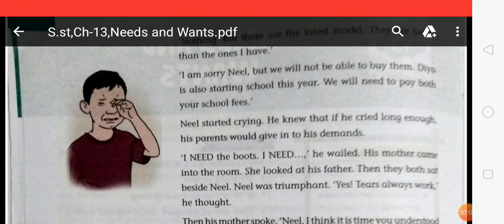I need the boots, I need them! He wailed. His mother came into the room. She looked at his father. Then they both sat beside Neil. Neil was triumphant. Yes, tears always work, he thought.